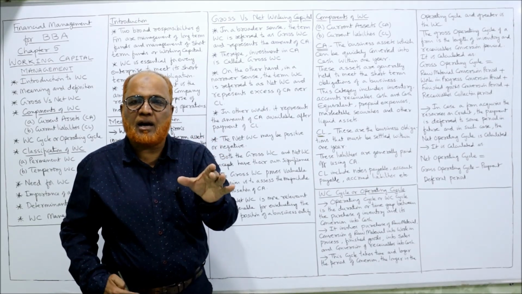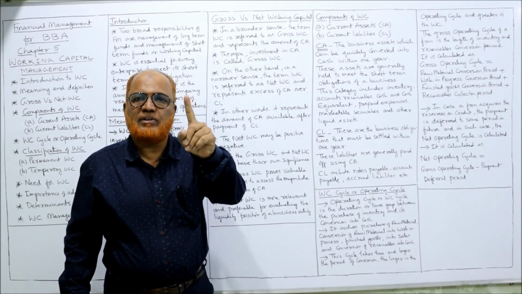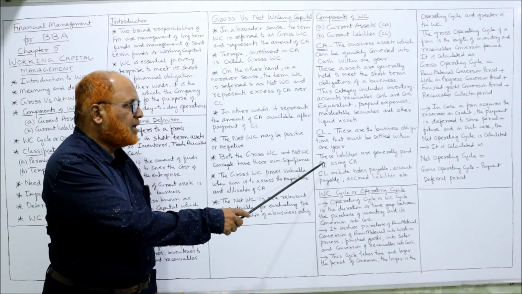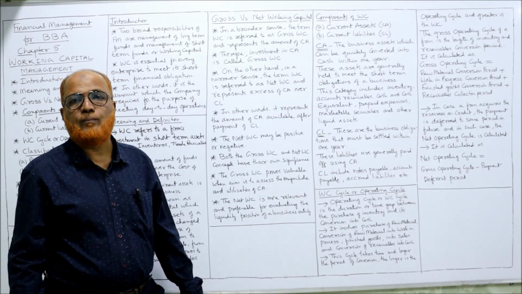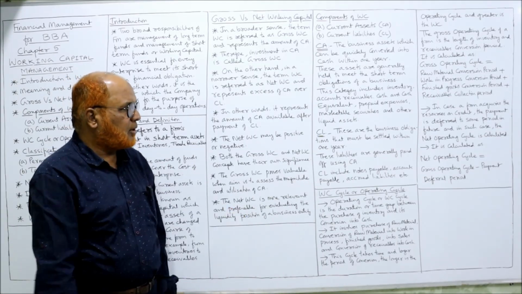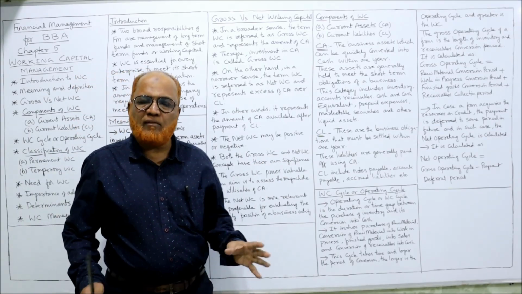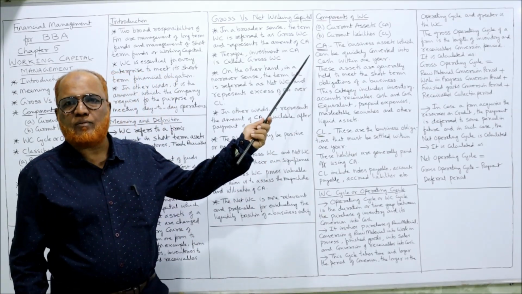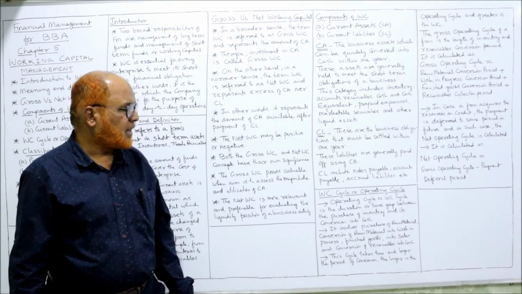So these are the current obligations. Short-term obligations which are payable within 1 year are called current liability. These liabilities are generally paid using current assets. Just now I told you, the current liability will be paid from current assets. Current liability includes notes payable, accounts payable, accrued liability, etc. So what I have explained are the components of working capital: current assets and current liability.